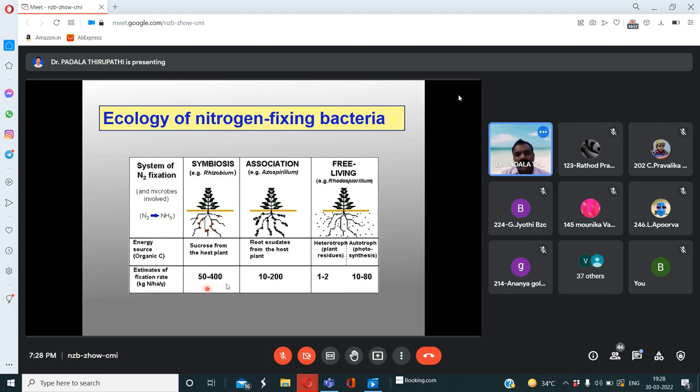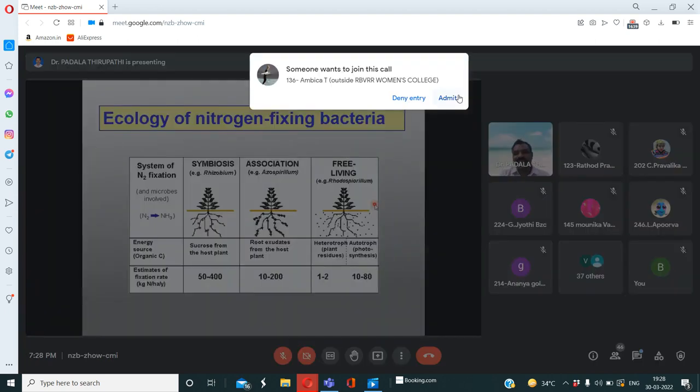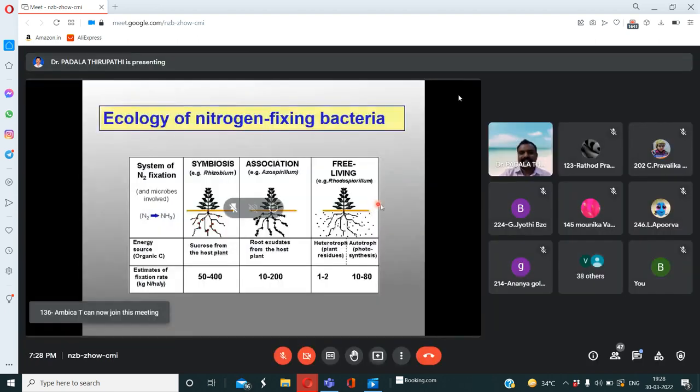See here, 50 to 400 kg. But those associated with non-leguminous plant roots fix 10 to 200 kg of nitrogen from the atmosphere per hectare. Whereas free living bacteria fix very little nitrogen, 1 to 2 kg and 10 to 80 kg per hectare. Am I right? Is it right or not?